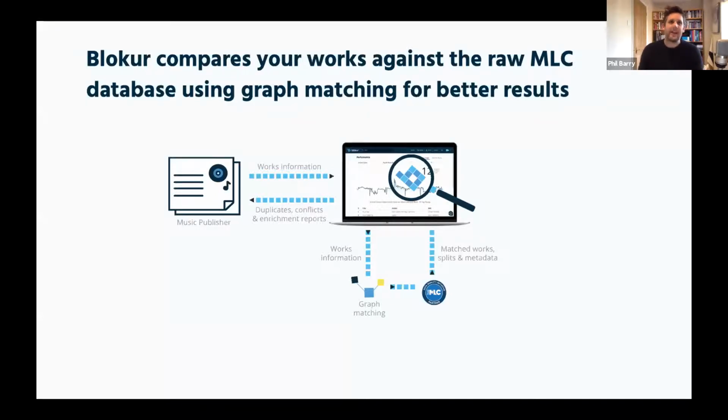That means that, for example, we don't have to rely on identifiers when we are searching for a work in this database. It means that we are looking at a lot more detail in terms of the work information that we can compare against, and we're able to leverage our technology at Blokur in graph matching, which is something quite unique to Blokur, which we think adds an extra benefit to it.